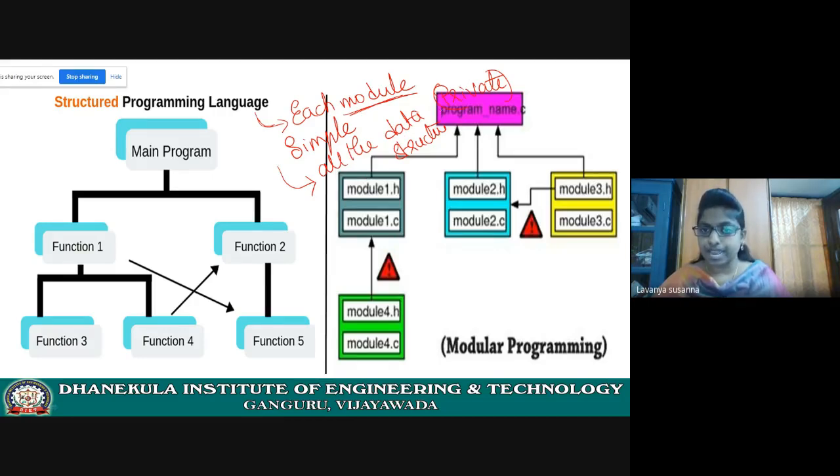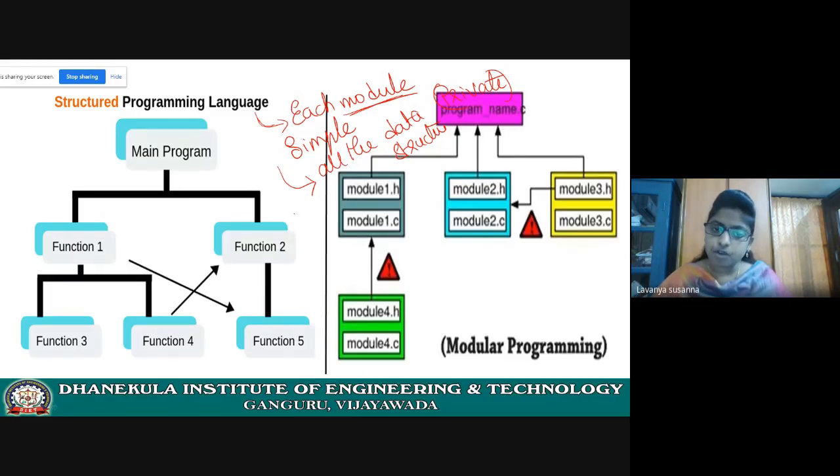Each module structure must be very simple, and all the data structures it is using must be private. That means one module should not use or access the data of another module.